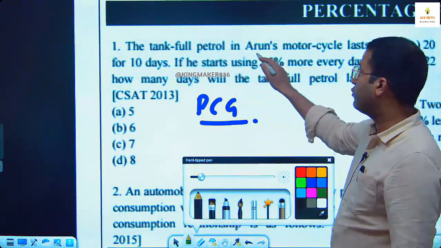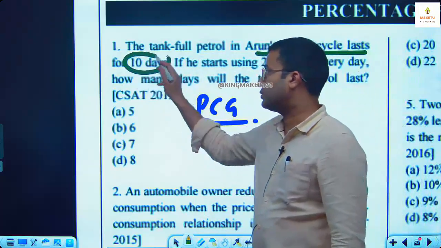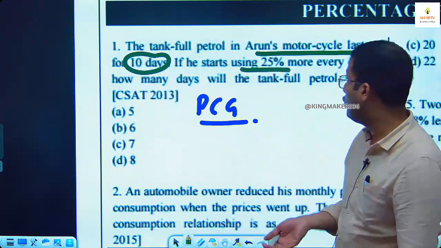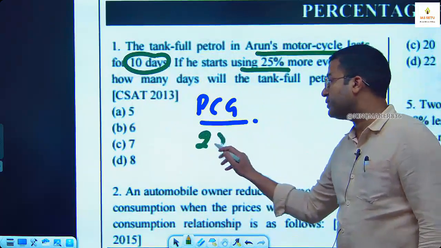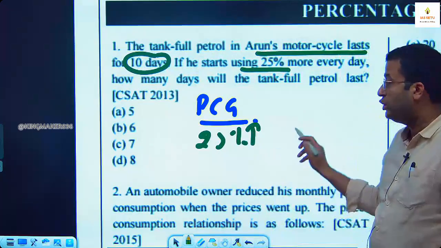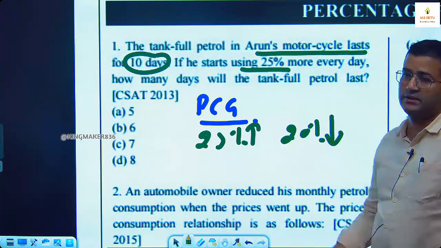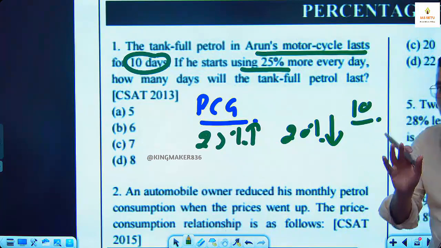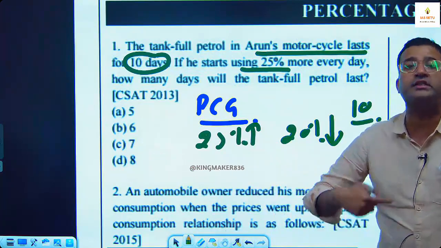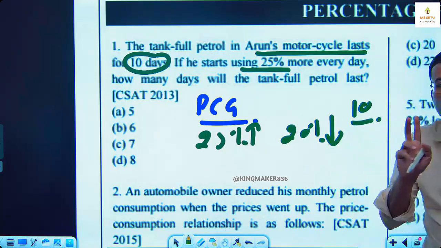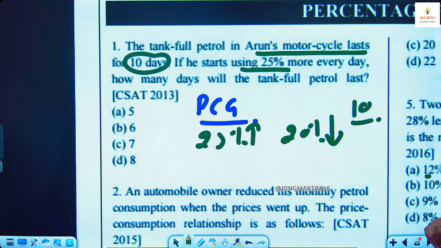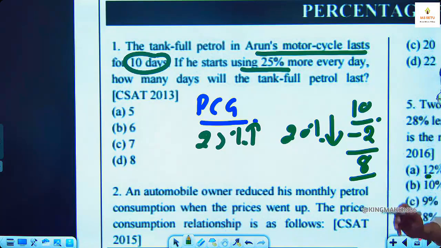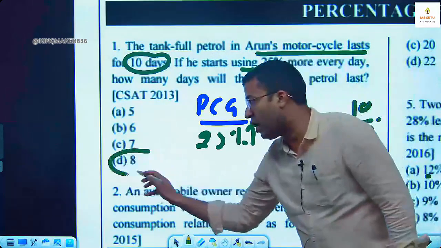The tank full of petrol in Arun's motorbike lasts for 10 days. If we start using 25% more every day, the 25% increase is compensated by a 20% decrease. The number of days I was able to use that tank earlier was 10, but because of the increase in consumption, the number of days will reduce by 20%. What is 20% of 10? 2. So there will be a reduction of 2 days. So then the tank will be useful for how many days? 8 days. अब वो tank सिर्फ 8 दिन use हो पाएगा.